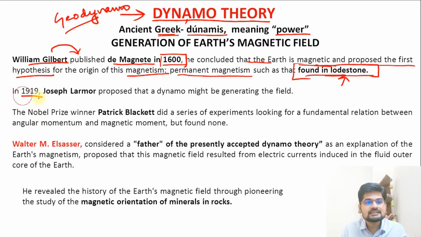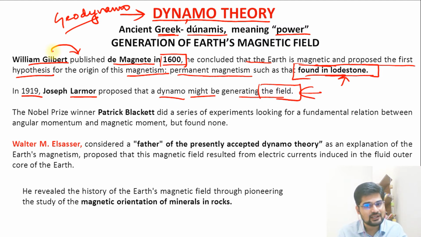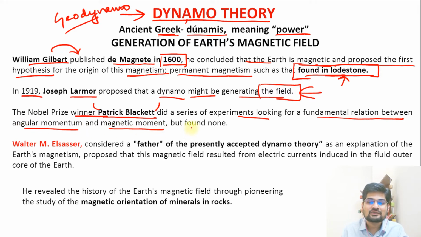In 1919, Joseph Larmor proposed that a dynamo might be generating the field. So that was advanced from the concept of William Gilbert. It was proposed that Earth was behaving like a dynamo in 1919. Then Nobel Prize winner Patrick Blackett, remember this name, did a series of experiments looking for a fundamental relation between angular momentum and magnetic moment, but found none. So this was another attempt.